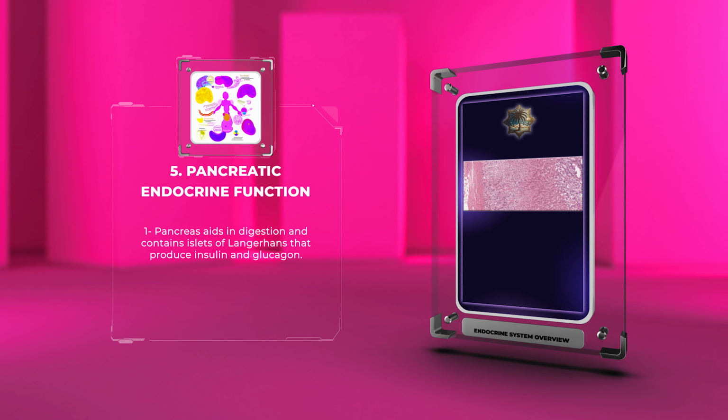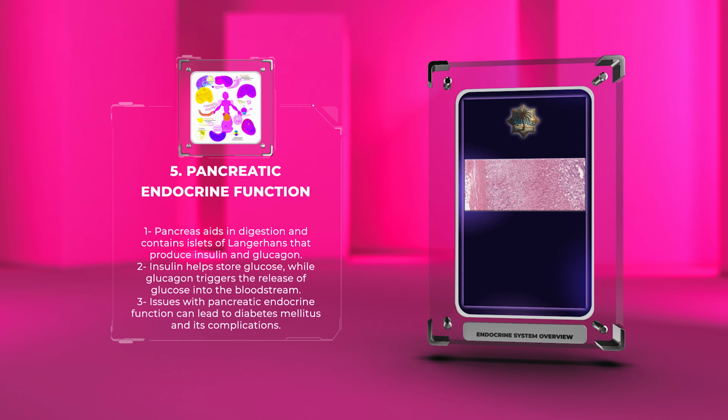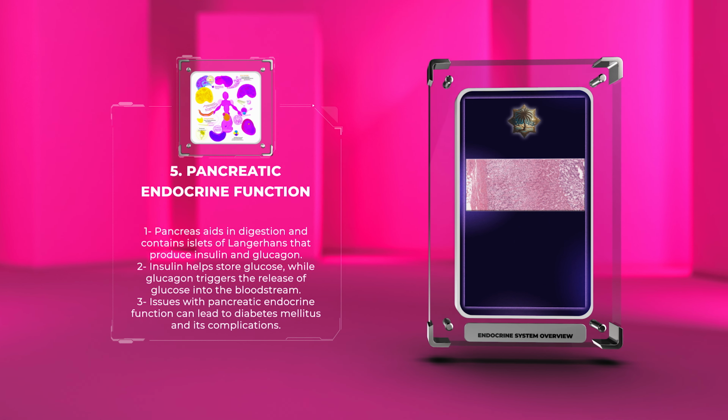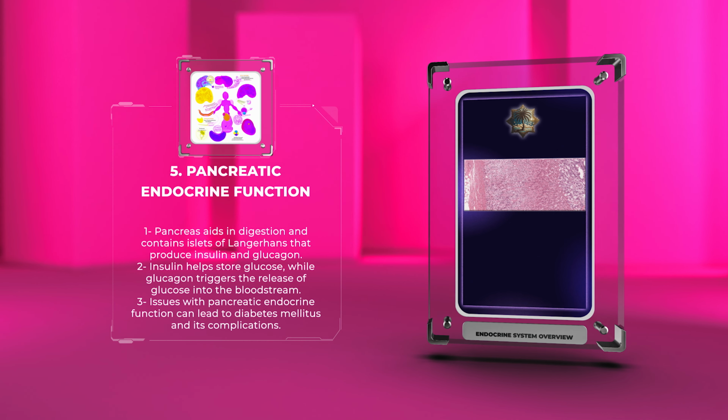The pancreas not only aids in digestion but also contains islets of Langerhans that produce hormones like insulin and glucagon. Insulin helps store glucose while glucagon triggers the release of glucose into the bloodstream. Issues with pancreatic endocrine function can lead to diabetes mellitus and its associated complications.